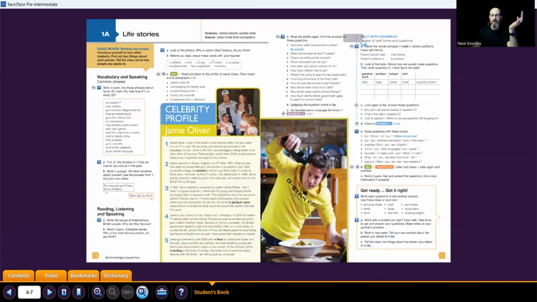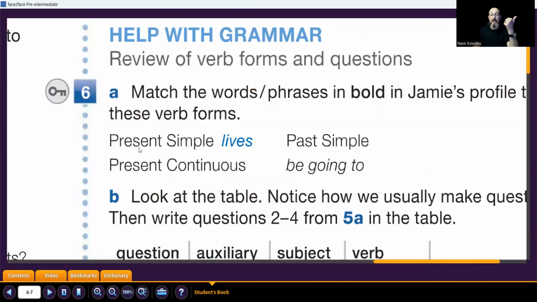So here, again, present simple, lives, present continuous, is writing, past simple, worked, and be going to, is going to open. This is just to know if you know the tenses or not, okay?